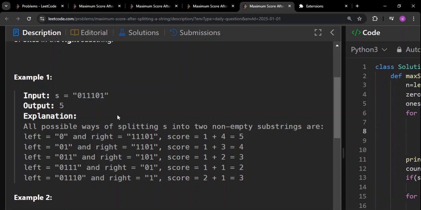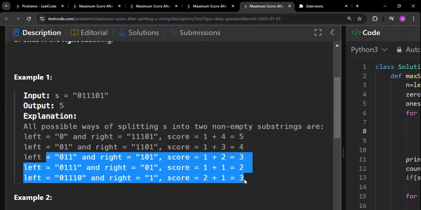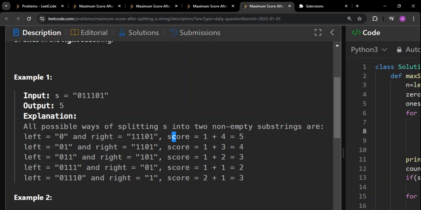So in this case, if you see, the score is going to be the number of zeros in the left substring, which is going to be 1, and the number of ones in the right substring, which is going to be 3. So 1 plus 3, which is 4. Okay, so in this way you have to keep checking all the cases. After checking all of them, whichever returns the highest score, for example this case returns the highest score. So this is the left substring for us, and this is the most optimal right substring for us. This returns the highest score, so this is going to be the answer. You have to return the highest score as the answer.